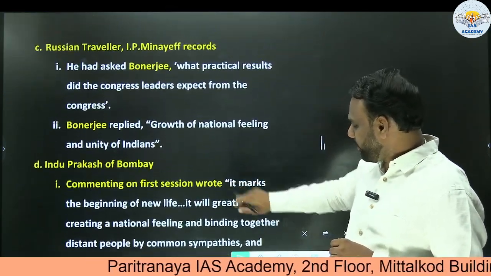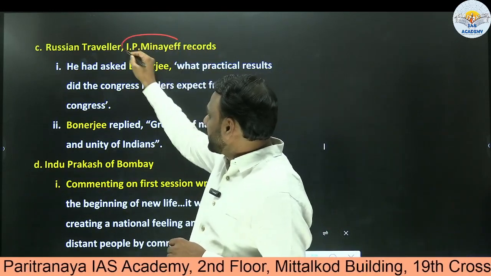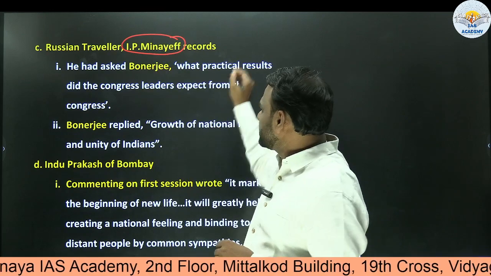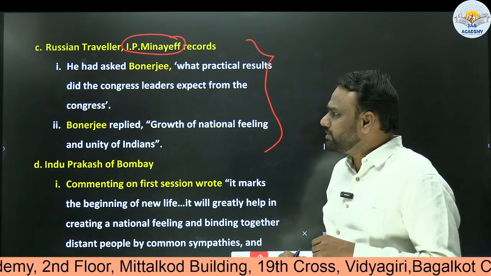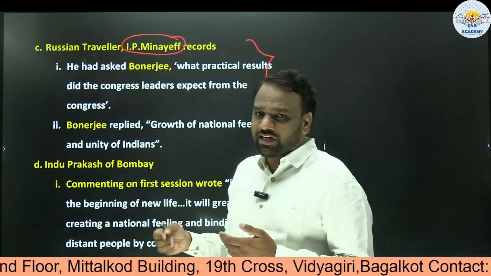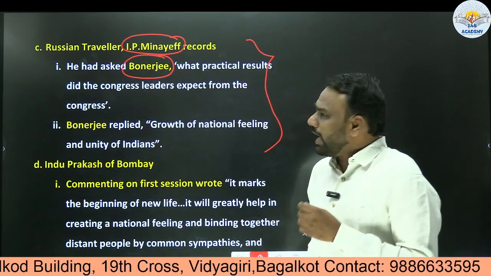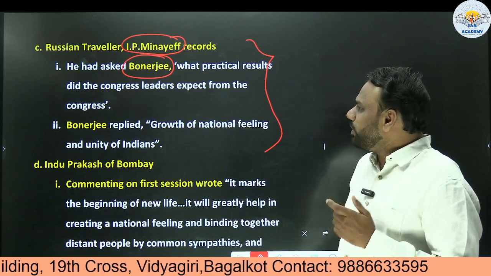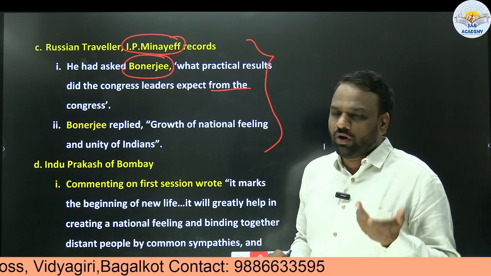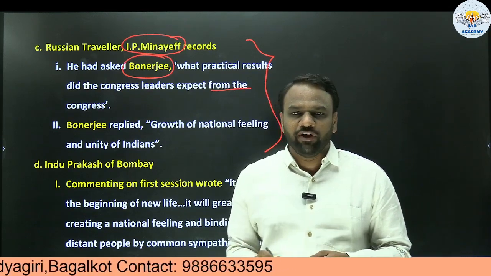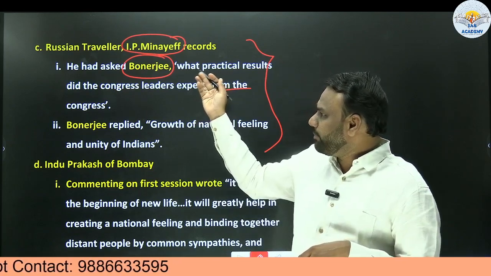Next, a few more points here. I.P. Minayev, a Russian traveler. Again, these points will not be important from the prelims point of view, but definitely they can be quoted in mains. Once when he visited India and got an opportunity to meet Banerjee, Minayev asked Banerjee, what practical results did the Congress leaders expect from the Congress? So you already formed the Indian National Congress in 1885, but what are the results that you are expecting from it? This was the question asked by Minayev to Banerjee.